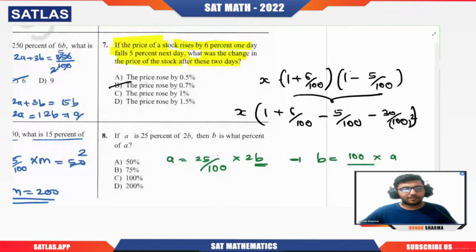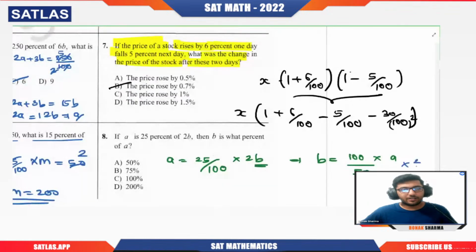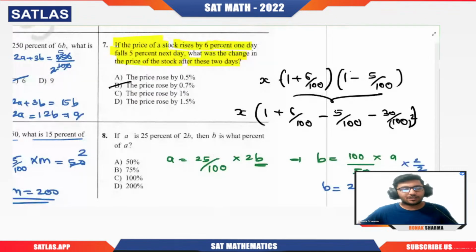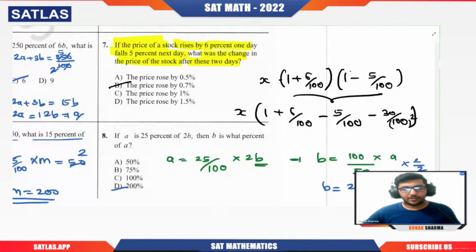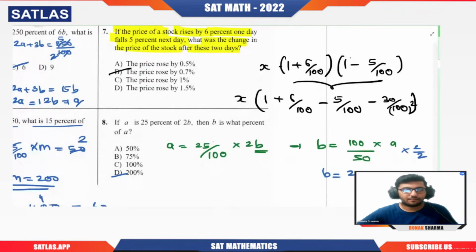But for telling the percentage, we need to create 100 in the denominator. So we'll multiply by 2 and divide by 2. This gives us 200 by 100 into A. Clearly this is nothing but 200% of A. That is how we'll solve the questions.